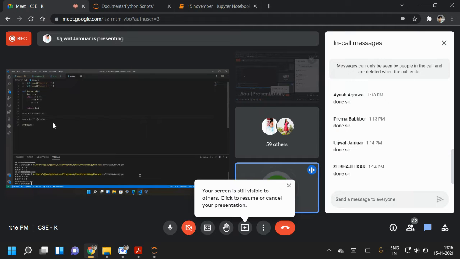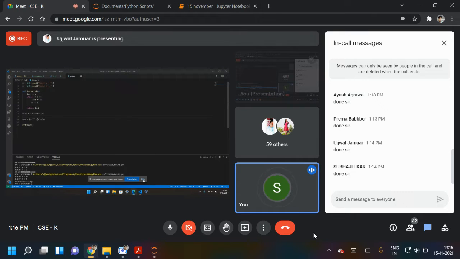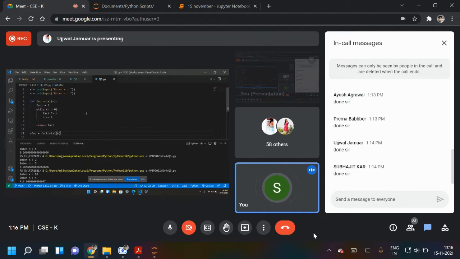Yes, so others, those who have not done, just see this and type this in your system. Please keep sharing the screen for 1 or 2 minutes. Others, please see it, take a screenshot or just type it now and see whether you are getting the output or not, especially those who have not done this. You have to learn, by the way. So it is giving the correct output.